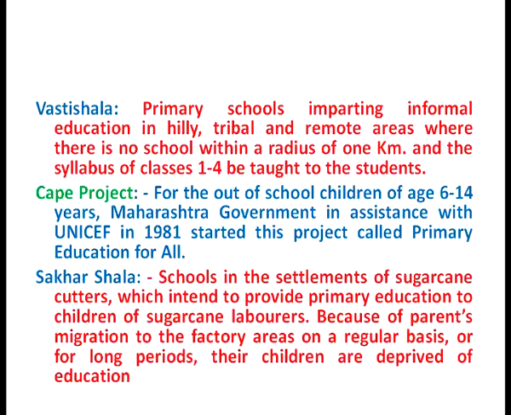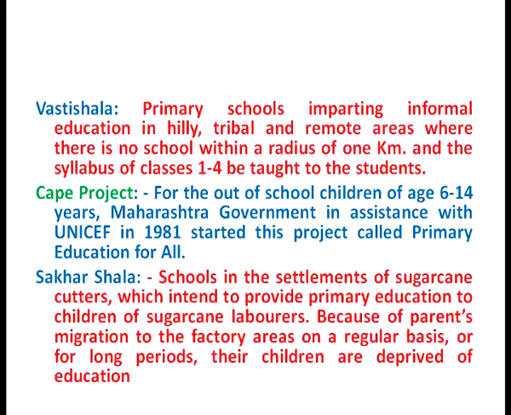But in hilly areas, tribal areas and remote areas where the school is not available within the specified radius, for those children and those areas, Vasti Shalas have been established in the state of Maharashtra. In these Vasti Shalas, the syllabus of classes 1 to 4 is taught to the students so that they can compete with the students of other schools, the formal system students.